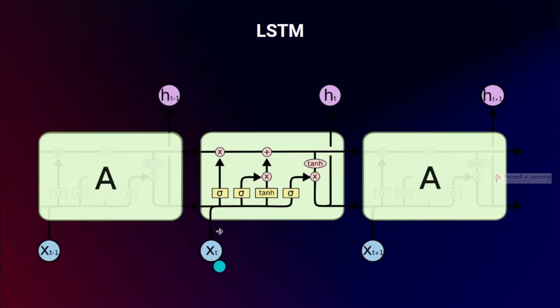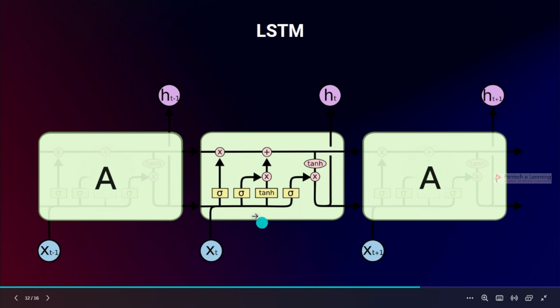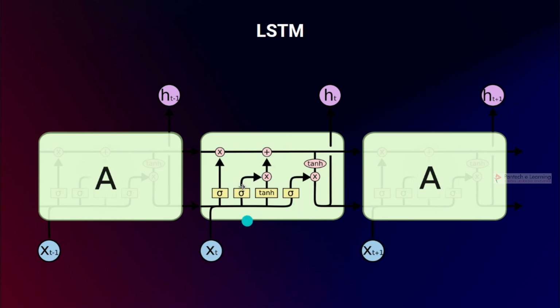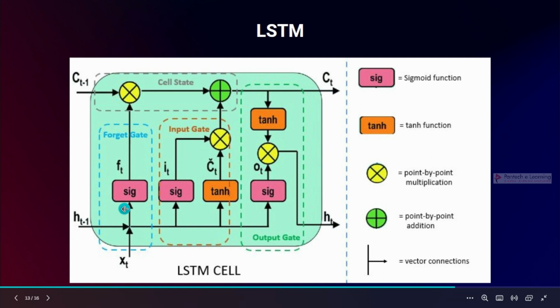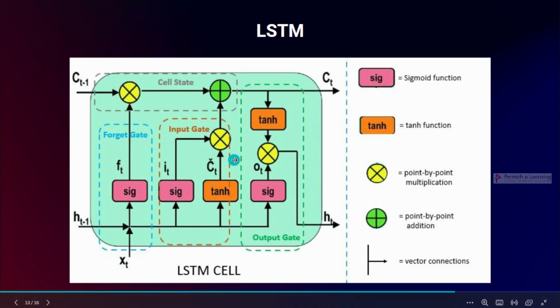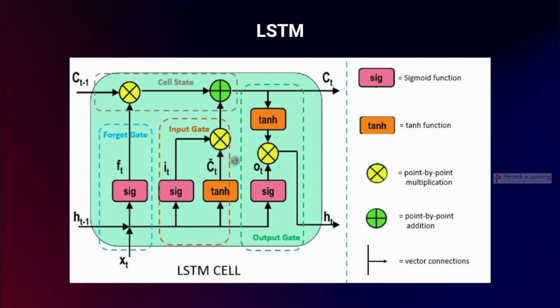This is what the inside of an LSTM looks like. In LSTM we have multiple gates: a forget gate, an input gate, a cell state, and an output gate. Every time information passes, it goes through these states where it can be added or subtracted based on whatever task it's performing.